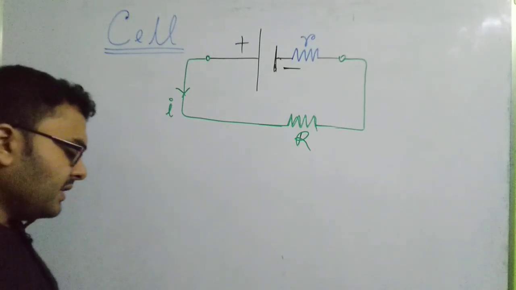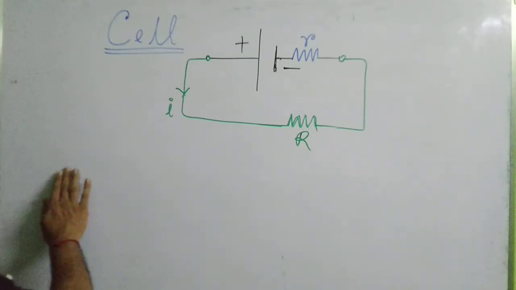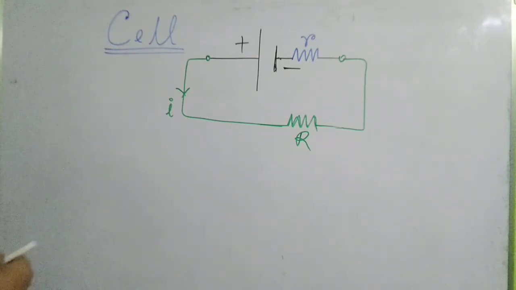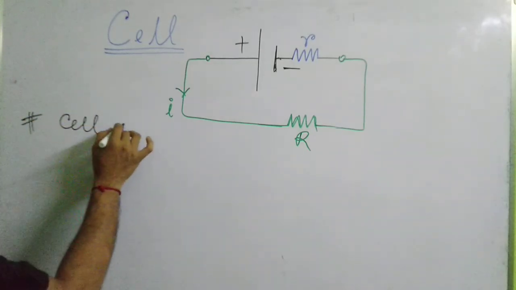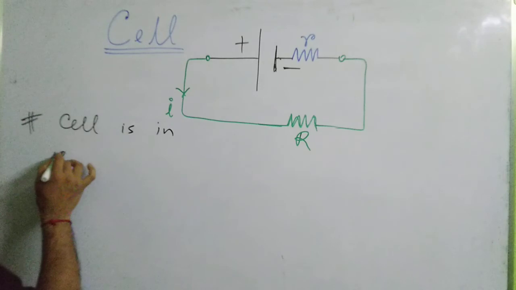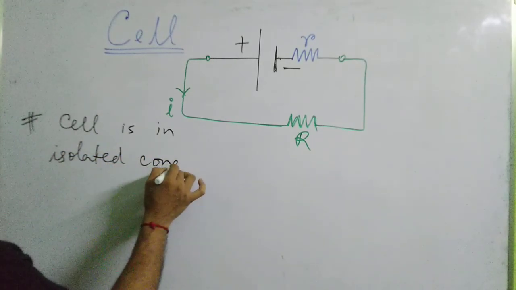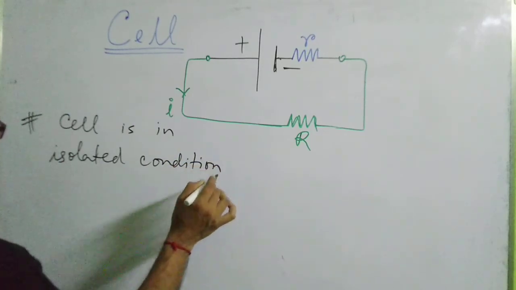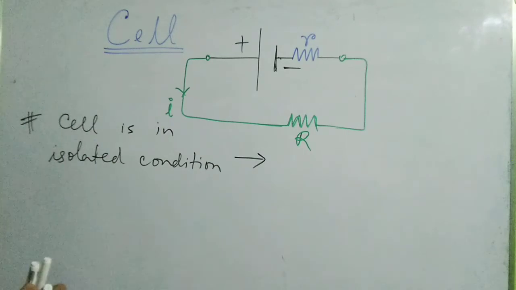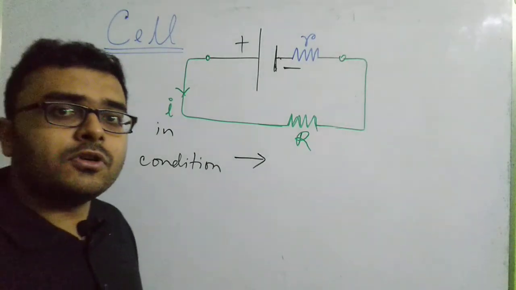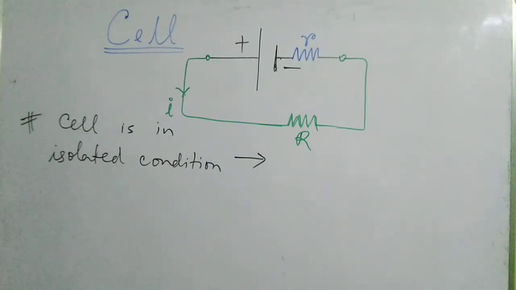Now see, when a cell is not connected to a circuit, that is, the cell is in isolated condition, note down these points. In isolated condition, the potential difference that you find across the terminals of a cell, if you measure it with a voltmeter, do you know what it is called?